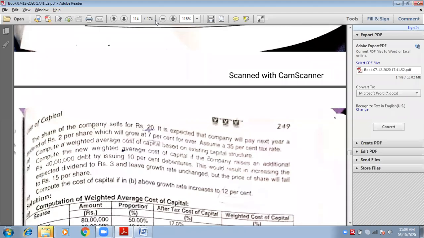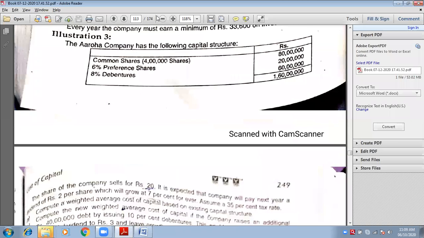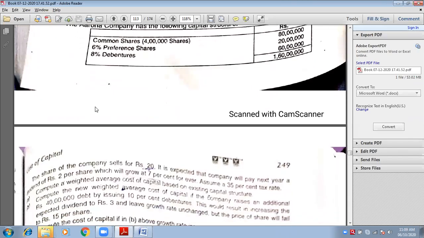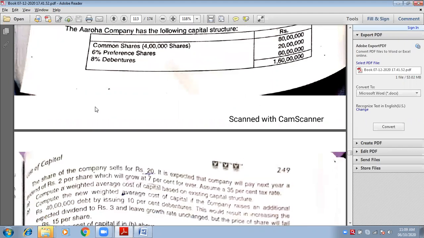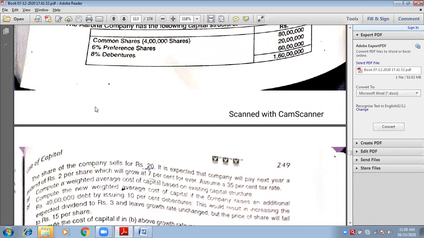Amounts are also the same: 80, 20, 60, 1 crore 60 lakhs. There it was preference shares, I think, 8%, sorry, 10. Now it is 6. But the method is the same, no? So I'm expecting you to do case number 1 and 2. I'm giving you 10 to 15 minutes to complete this.